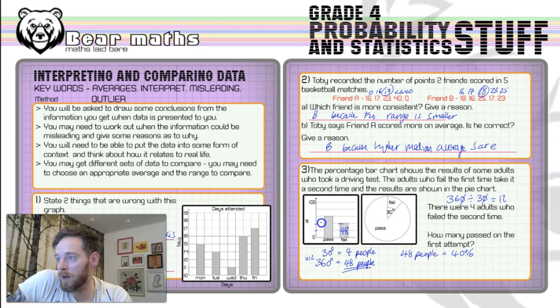What we want to do is work out what 60% is. So the quickest thing that I can think of that we could do here is work out what 20% is, which would be easy because we could just half this. That's going to give us 24 people. And then we can just add those two together to get 60%. So 60% is going to be 72 people. That is how many people passed on the first attempt. Okay, so our answer would be 72.